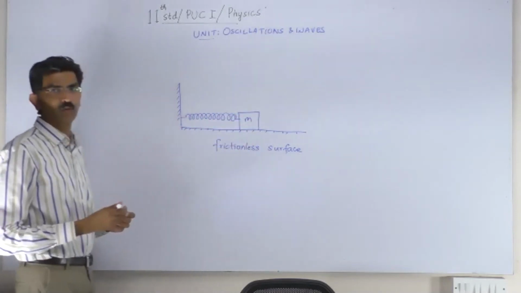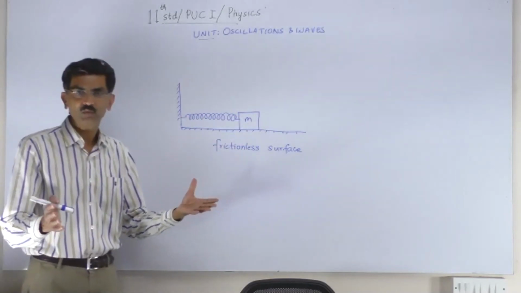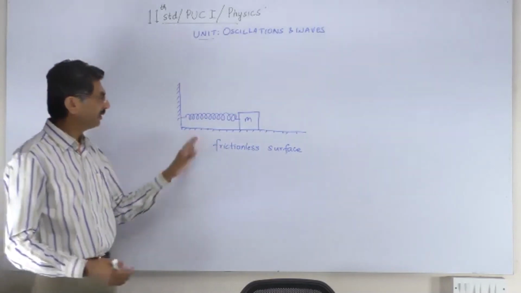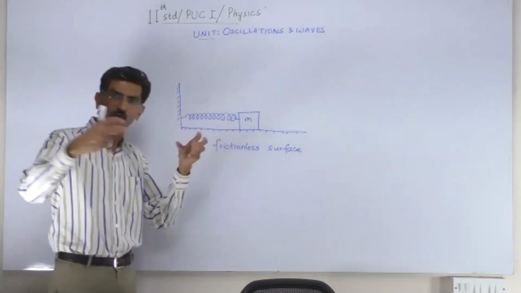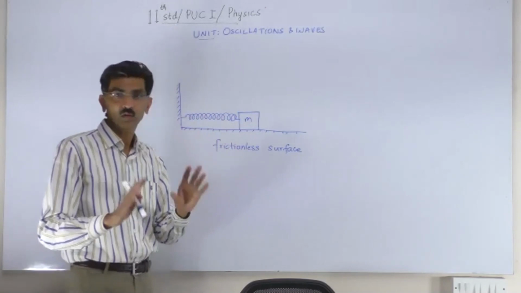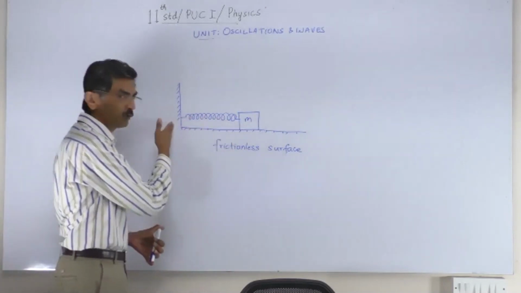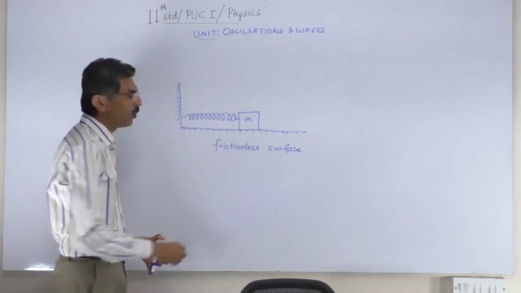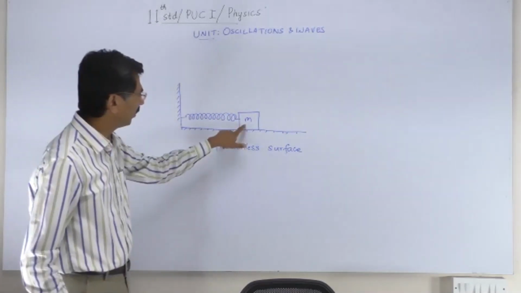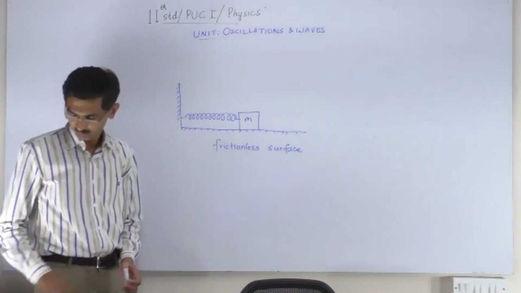All of us are familiar with the spring, and if you leave the spring in its natural state, then it will not be stretched, it will not be compressed, it will be in its natural, comfortable state. That spring is connected to the wall on one side and to a body of mass m on this side, and this body is resting on a frictionless surface.